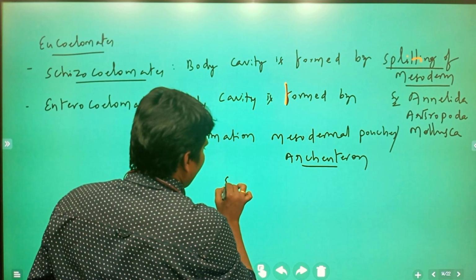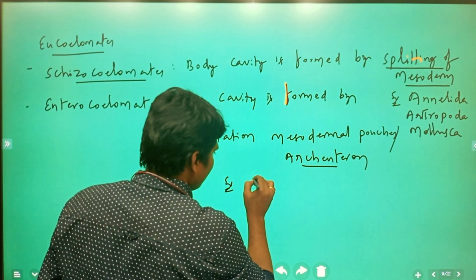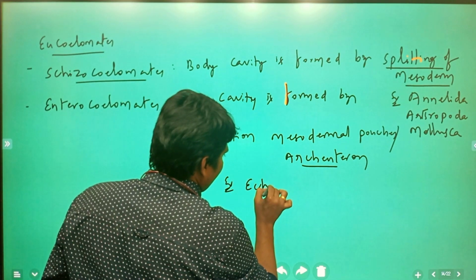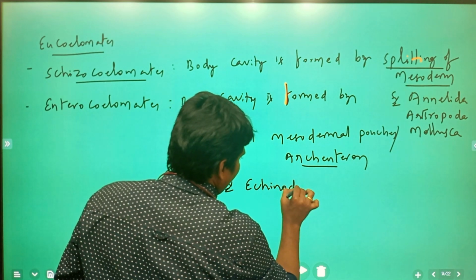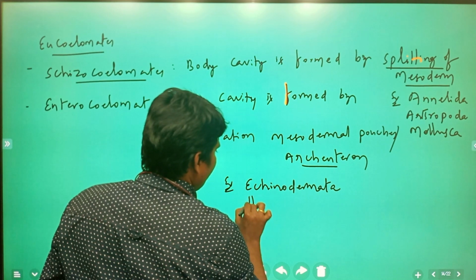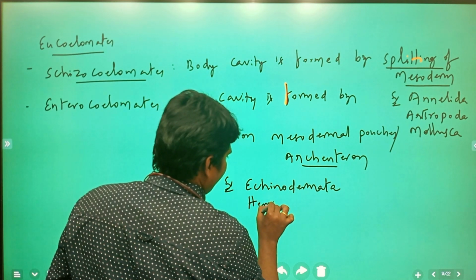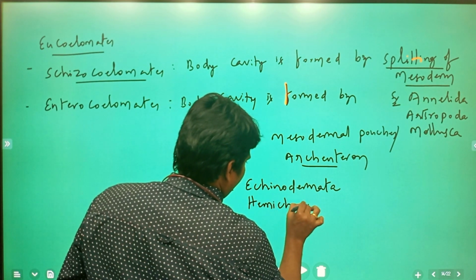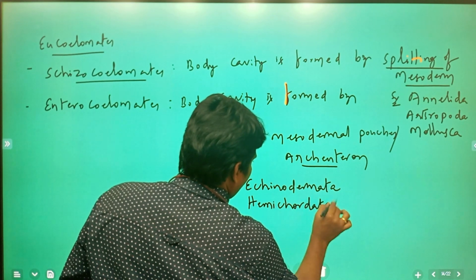Examples of enterocoelomates: Echinodermata, Hemichordata, Chordata.